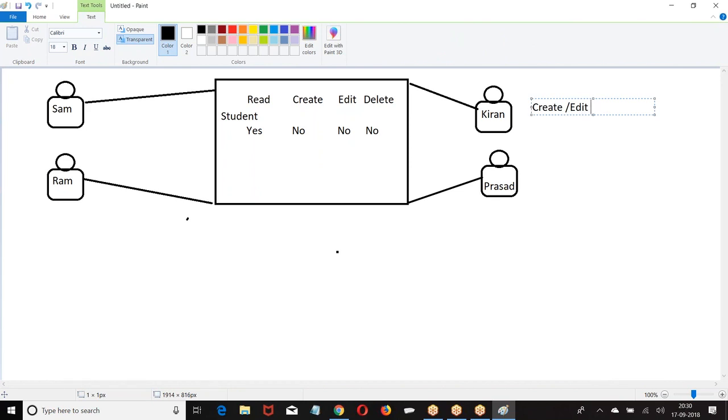Then how will he achieve it? All the 4 people have the same profile, but only for Kiran I want to give create and edit. I want to give extra permission. If I make a change on the profile, the change will come to all the 4 people. I don't want the change to come to all the 4 people. I want the change to be applied for only this particular user. Then what will I do?